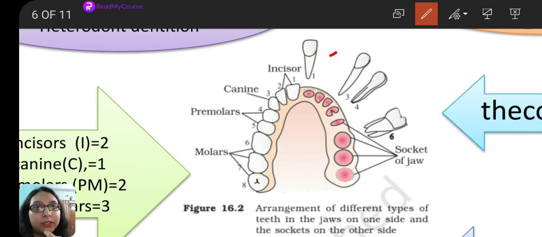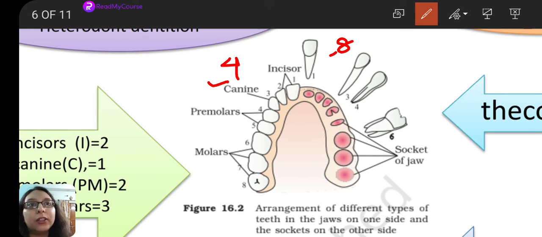So, how many in total? 4 in each. We have 2 arches, so 8. Right? 8 incisors. Then, canines. We have 1 canine on each side. This side 1 canine, this side 1 canine, this side 1 canine, this side 1 canine. So, how many? 4, right? 4 canines. So, incisors total is 8,